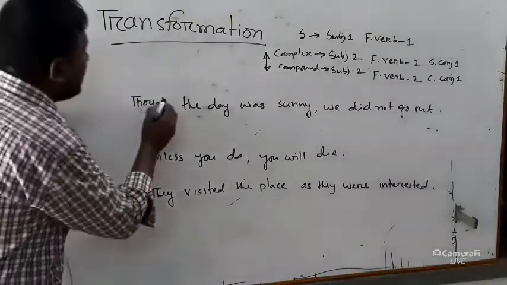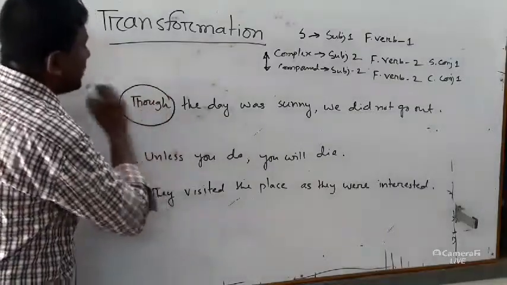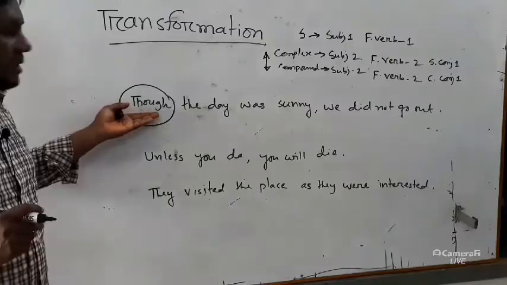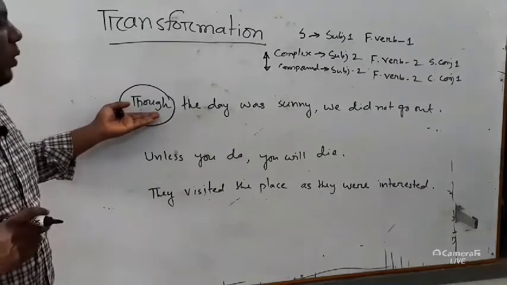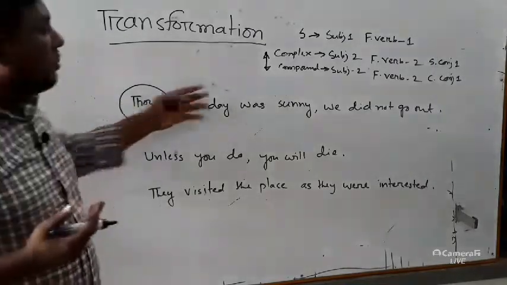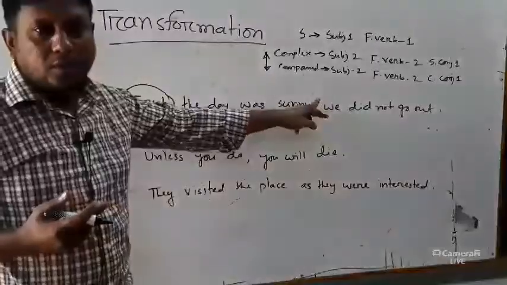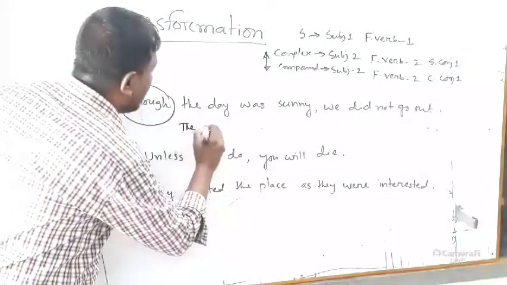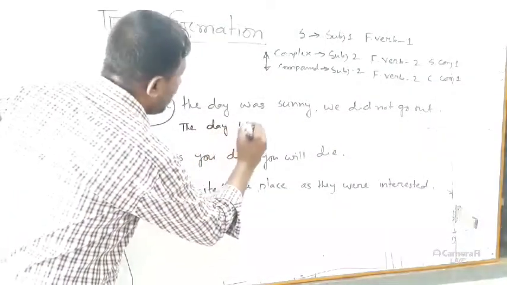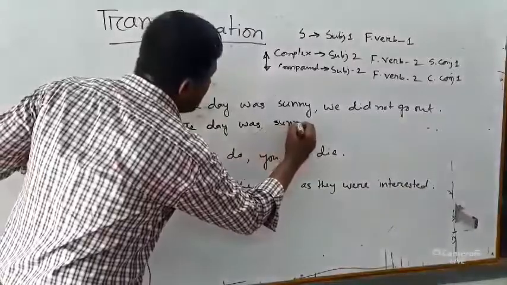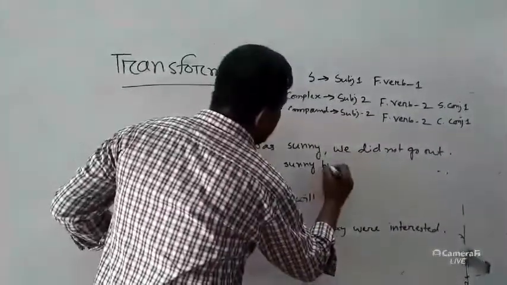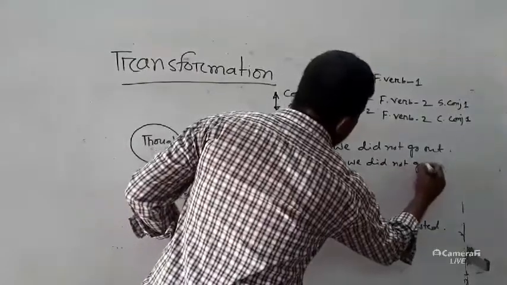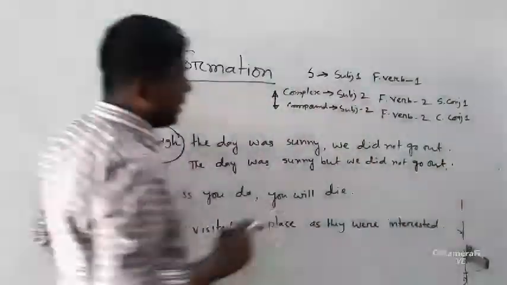Okay, the first one starts with the subordinating conjunction though. So, if any complex sentence starts with the subordinating conjunction though, then what will you do? You will use but in between two clauses to make it compound. The compound sentence will be: the day was sunny, but we did not go out.